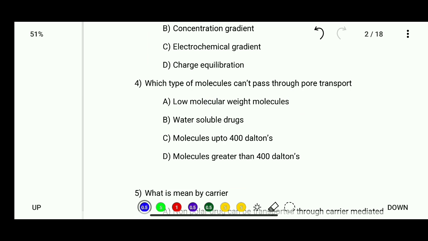Question number 4, which type of molecule can't pass through pore transport? Options here: low molecular weight molecules, water soluble drugs, molecules up to 400 Daltons and molecules greater than 400 Daltons. So the correct answer for this is the molecules greater than 400 Daltons can't pass through pore transport.